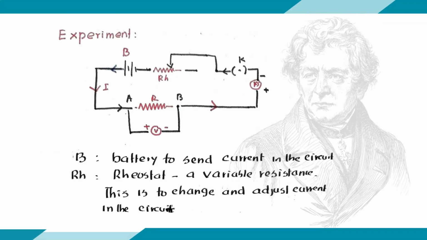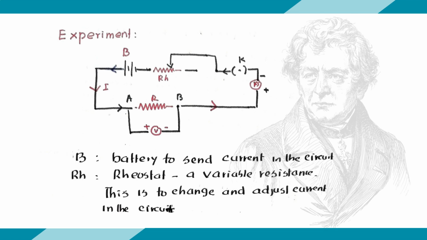Now let us see the experiment. See this circuit diagram. A battery, a source for current. The group of cells makes a battery; there is one cell, and a few cells together. Here I have shown a battery. The positive of the battery is connected to a resistance wire. Then it is connected to an ammeter to measure the current.